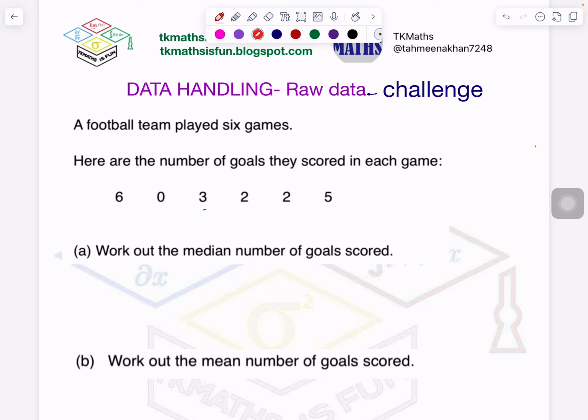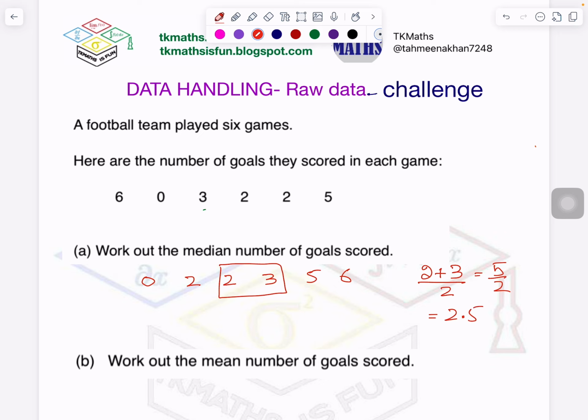So again you will arrange it in the ascending order first. 0, 2, 2, 3, 5, 6. These are 6 games score. So what is in the central position? These two are in the center, right? I told you whenever the even number of data is there, there will be 2 datas in the center. So to find out the median, what will I do? I will add up this data and divide it by 2. So median is 5 divided by 2, which is 2.5.